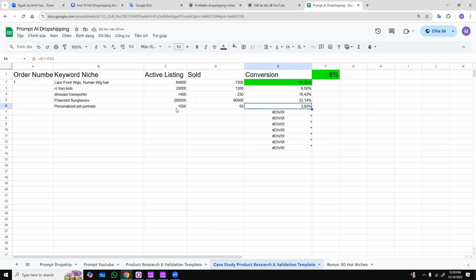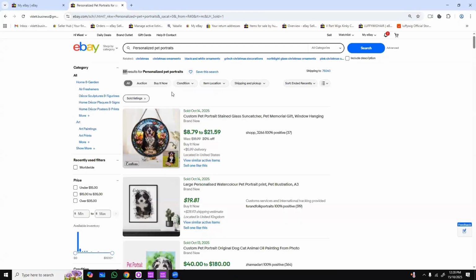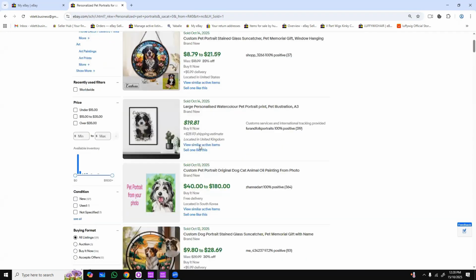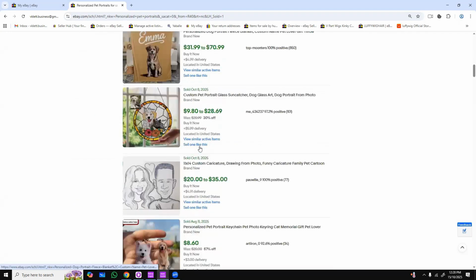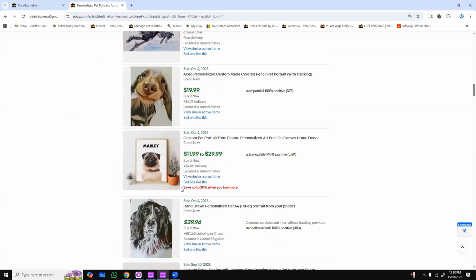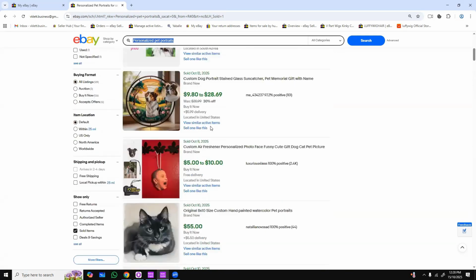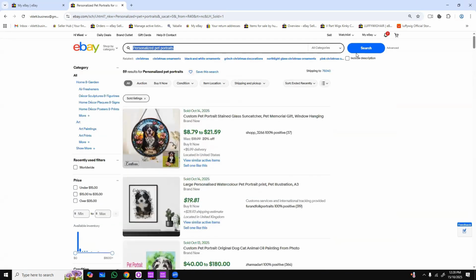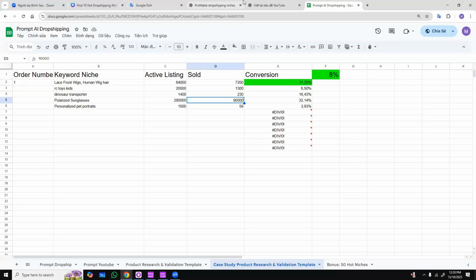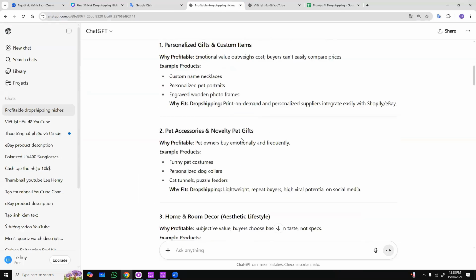The conversion rate on eBay is actually quite low, but I know that there are a lot of people selling on Shopify who are working in this niche. They focus on these niches, design their own products on Shopify. So if you ask me whether you should sell in this market on eBay, I feel that the demand in this market is quite low. Therefore, I would not do business in this niche on eBay. Is that okay? So we will continue and analyze another market, right?